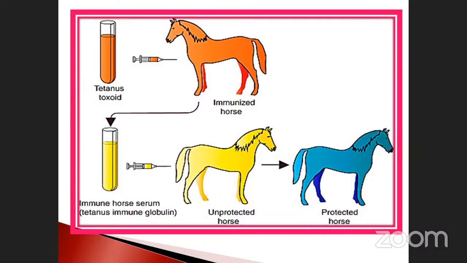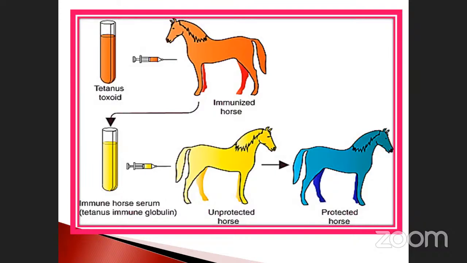Suppose it is a first immunization, sometimes it may be protected. Suppose sometimes it may die. What will happen? It will not go further. So we have to improve the immunizations before that, for commercial purposes as well as laboratory purposes, isn't it? That is the process. Already we discussed it, from this horse to another one.